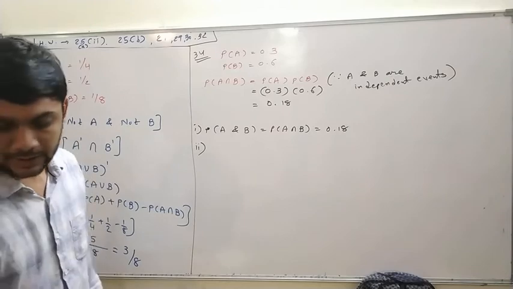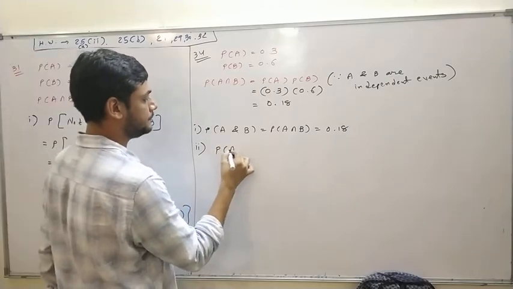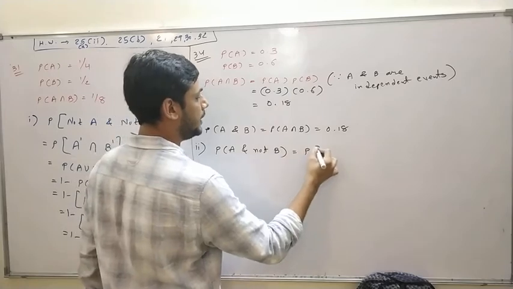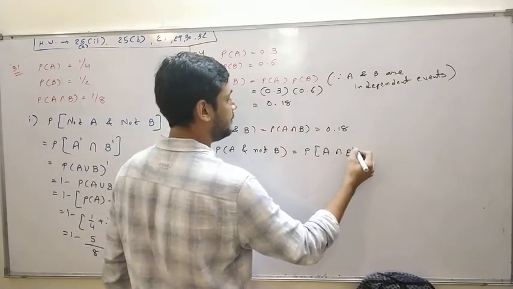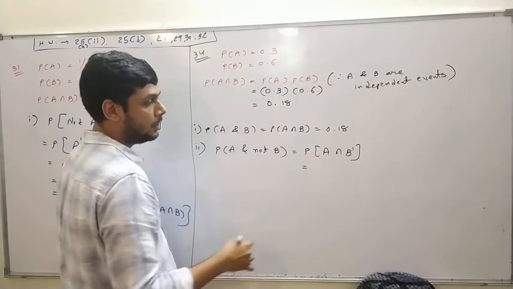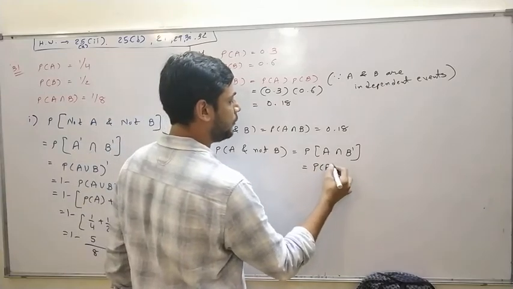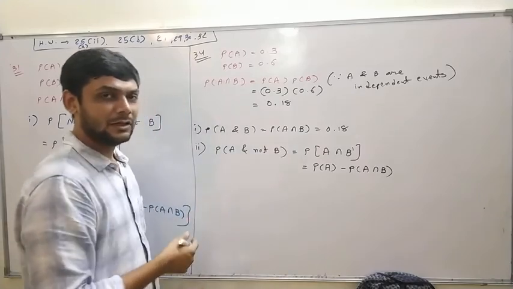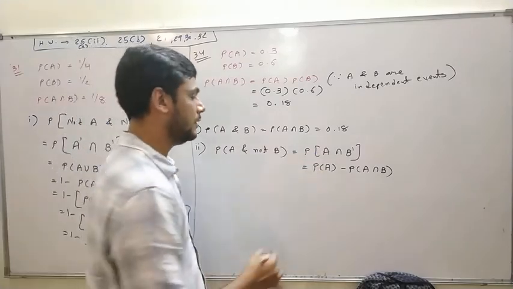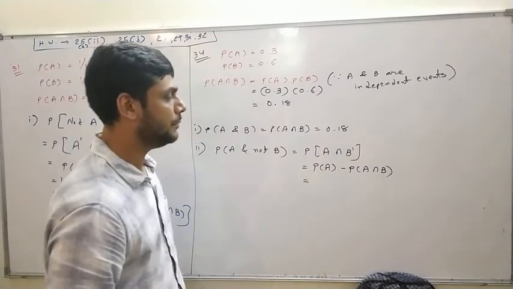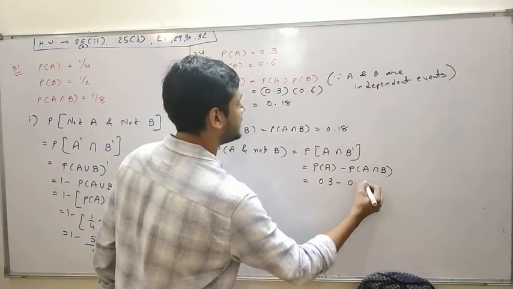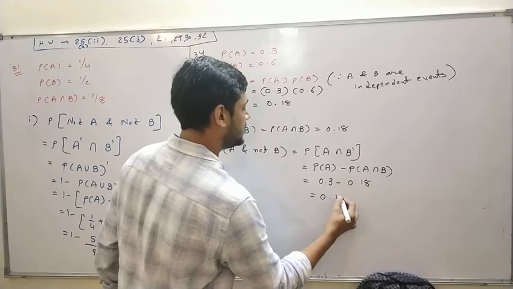Second, A and not B. P of A and not B means A intersection B dash. By using Venn diagram, the formula for that is P of A minus P of A intersection B. If you remember it directly, write it directly. By using Venn diagram, you can find easily P of A minus P of A intersection B. A is 0.3, A intersection B is 0.18. So answer is 0.12.